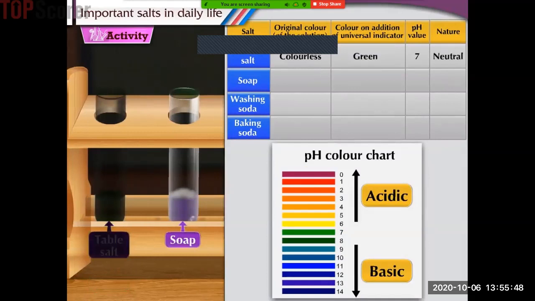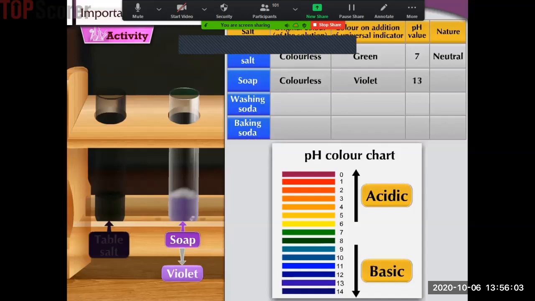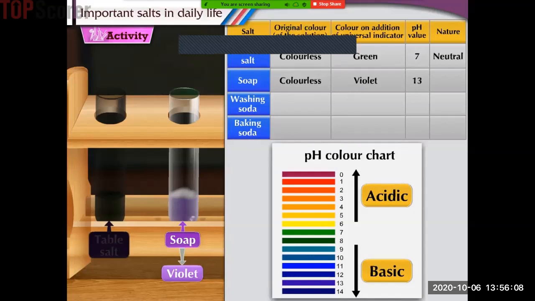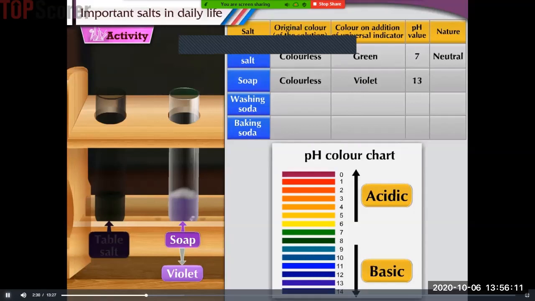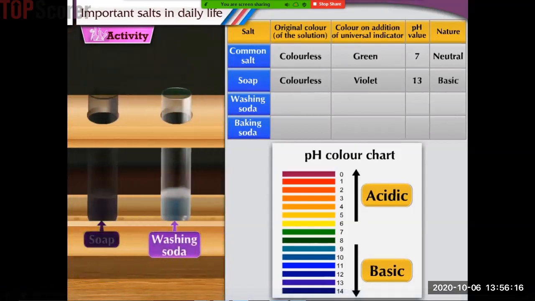Soap solution is also originally colorless. On addition of the universal indicator, its color changes to violet. On comparing this color with the pH color chart, we find that the pH of soap solution is 13. We know that pH greater than 7 indicates basic solution. This shows that soap solution is basic. The solution of washing soda is originally colorless. On addition of the universal indicator, its color changes to blue.